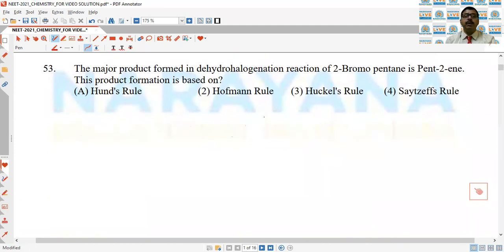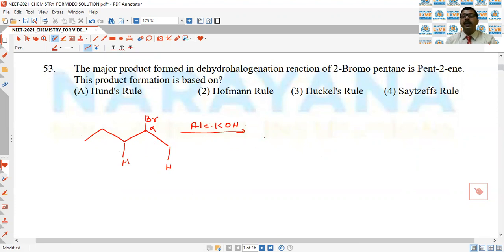Next, the major product formed in the dehydrohalogenation reaction of 2-bromopentane is pent-2-ene. So 2-bromopentane, when reacted with alcoholic KOH, two products are possible. This is the alpha carbon, this is beta, this is also a beta carbon. So both beta carbons have hydrogen.